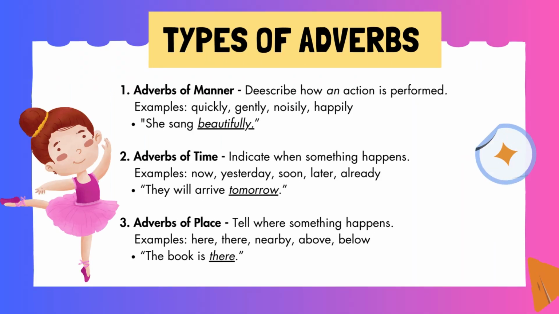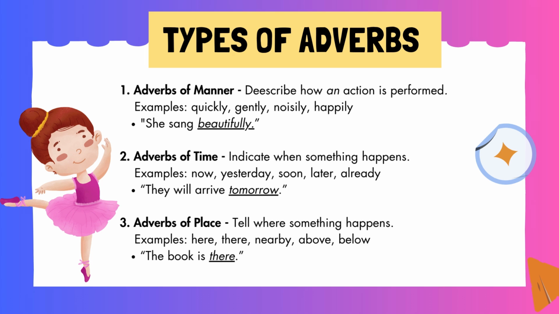First one is adverbs of manner. Adverbs of manner describe how an action is performed. For example, she sang beautifully. Second one is adverbs of time. Adverbs of time indicate when something happens. For example, they will arrive tomorrow.